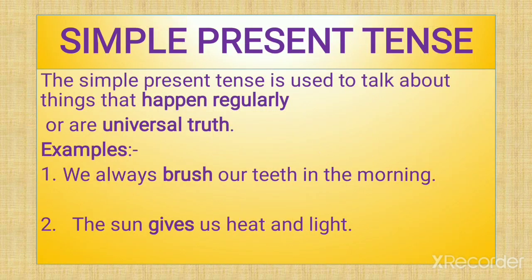Now, simple present tense. The simple present tense is used to talk about things that happen regularly or are universal truths. Some actions, beta, happen every day, regularly, and some are universal truths the whole world believes. We always brush our teeth in the morning, so it is a regular activity. The sun gives us heat and light. It is a universal truth that the sun gives us heat and light.